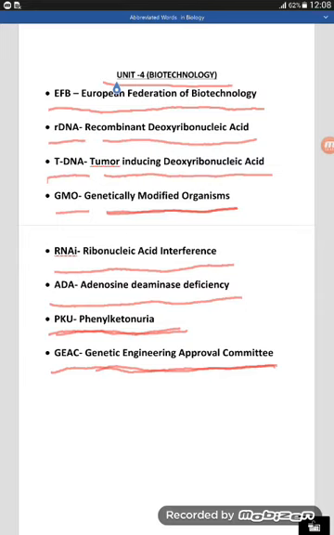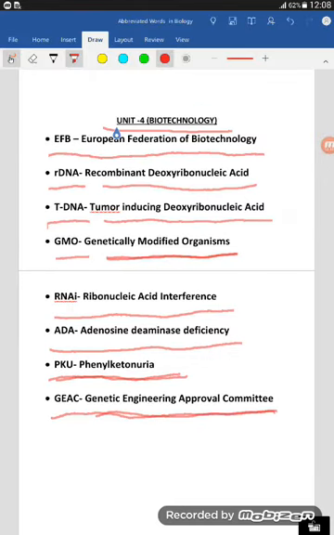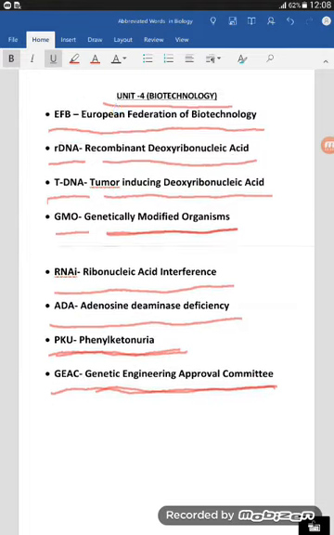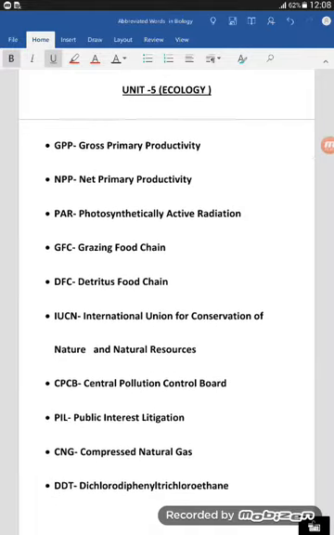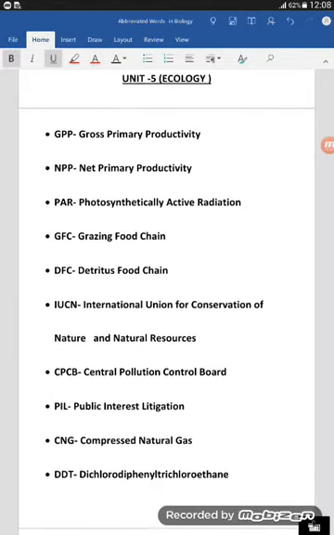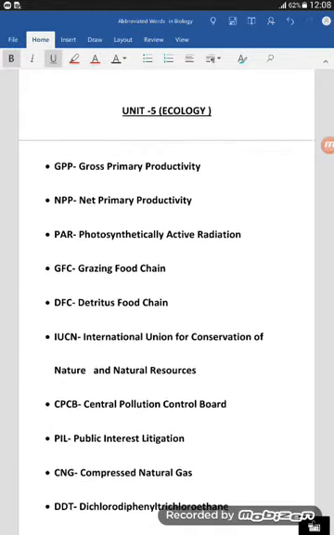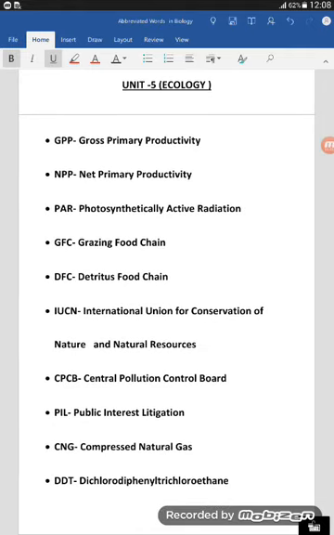Okay, now we are here to go through another unit, that is unit ecology. We have to come through the words from the unit ecology.